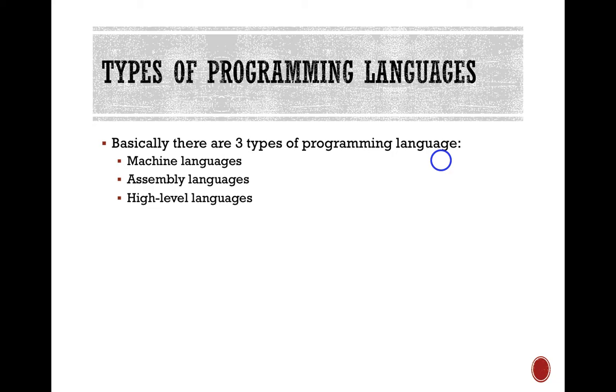There are three types of programming languages. They call them machine language, assembly language, and high level language. High level is something that is close to human, machine language is close to machine, and assembly is in the middle. We will see this one later.